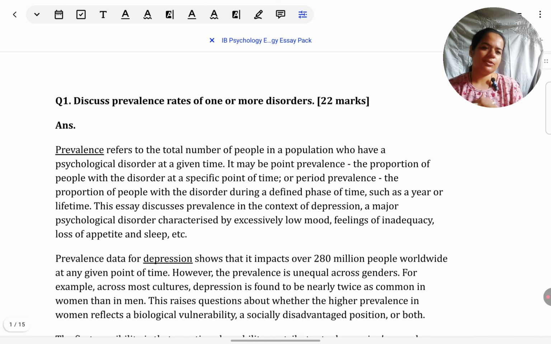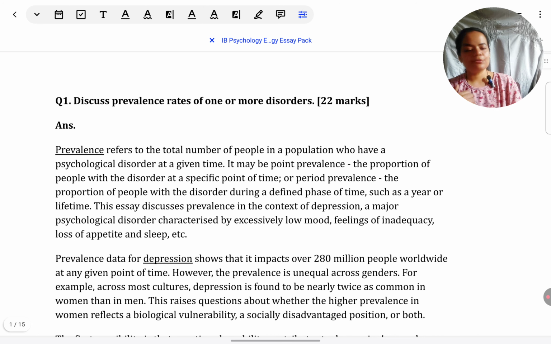Also, I want to keep the video brief, not very long, so we already have the model answer. I won't be writing it in front of you as such. As we go over it, I'll keep giving you guidelines. So at any point, if you feel you need to read the model answer more thoroughly to understand it, you can just pause the video and read the answer first and then continue with my guidance.